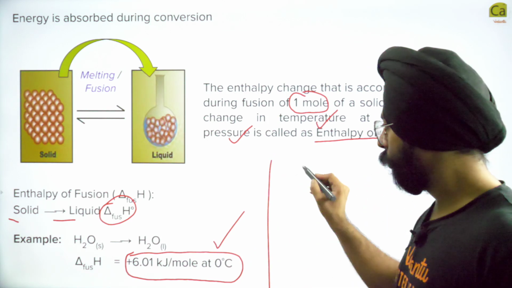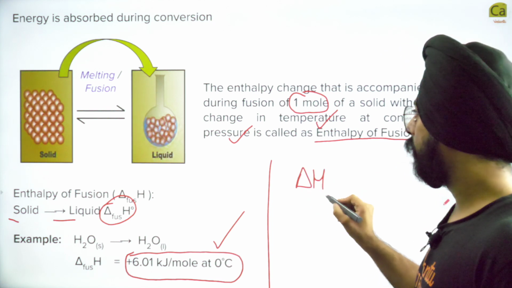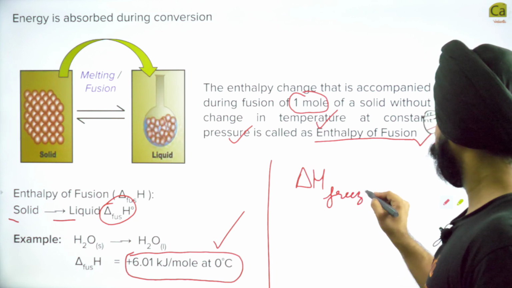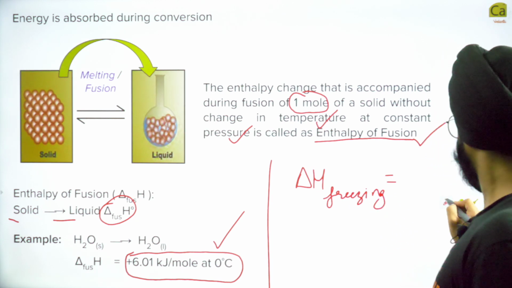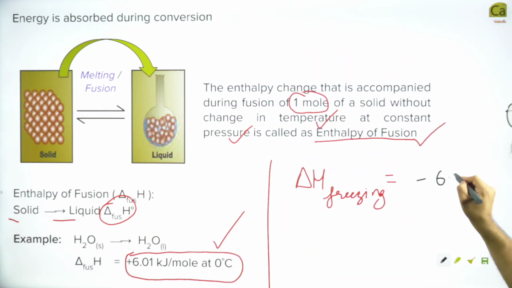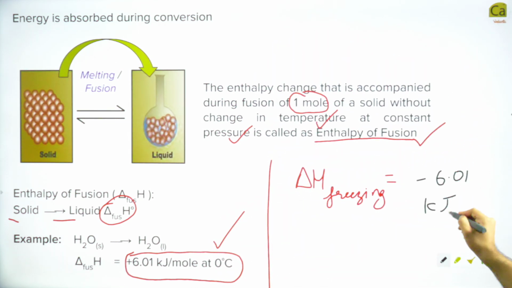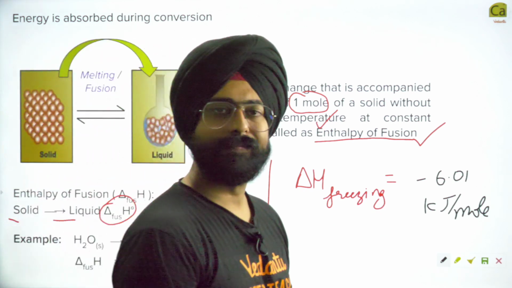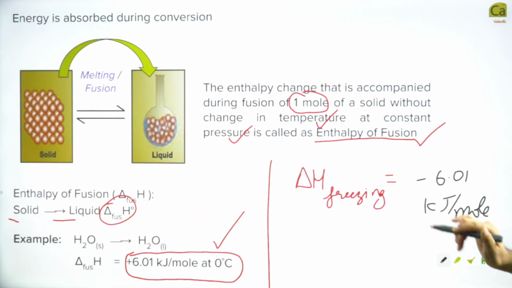So can I ask you, what will be the delta H of freezing of water? What will be the delta H of freezing of water? Of course, minus 6.01 kilojoules per mole. Yes, absolutely. It will be the same, just reversed. Cool. So this is the case.